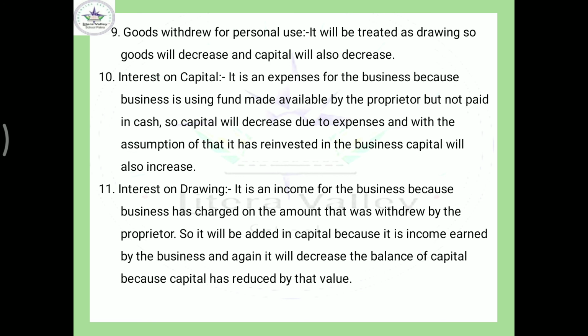So how will it be treated? It is income, so income should be added to capital, and the owner has not paid it in cash, so the balance of capital will reduce. So again it will reduce from capital. So overall there is no effect for that one. Okay, different thing. Please revise the things. And these two are very important entries. Okay. Now come to the next.